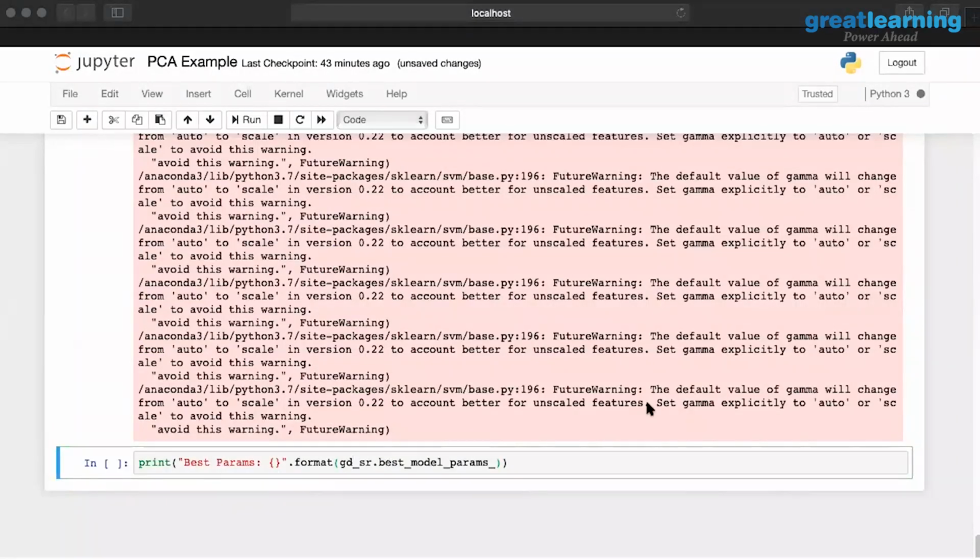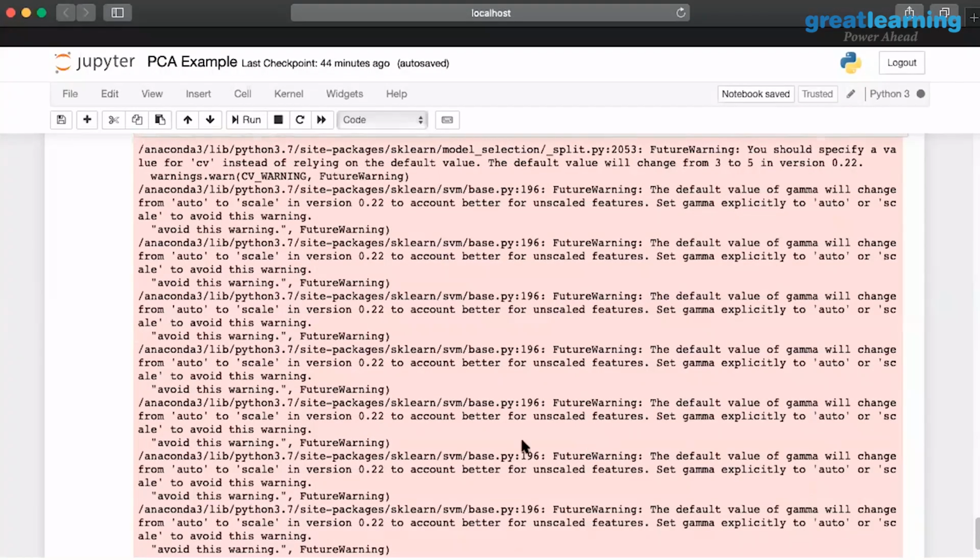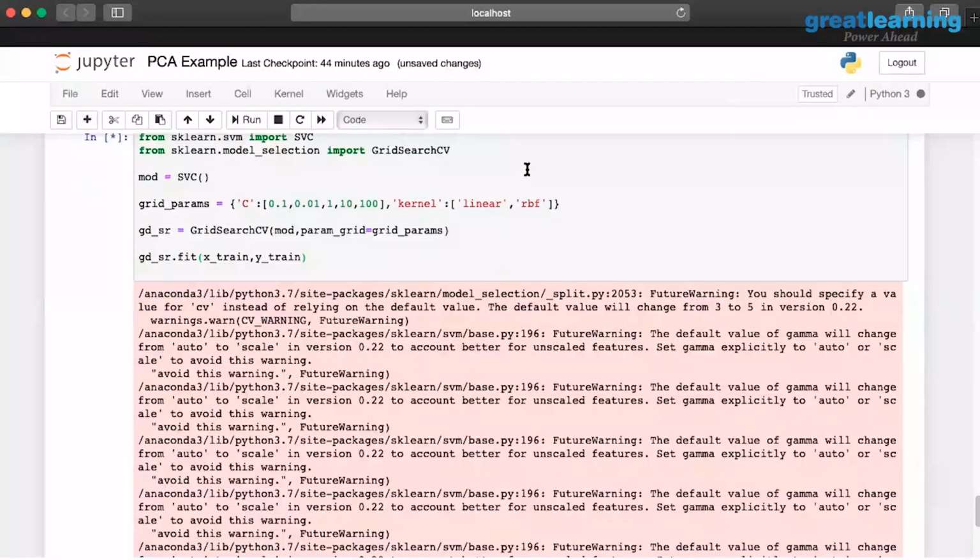I can print the best model parameters. Gamma was also part of this. Yeah, you can also use it. This is just an example here, Nitin. I'm just setting up an example that shows what you can optimize. If you take random forest, you have a lot more parameters: min depth, max depth, the criterion, the bootstrapping. You can choose any one of these parameters. This is just a showcase to see how you do a grid search.